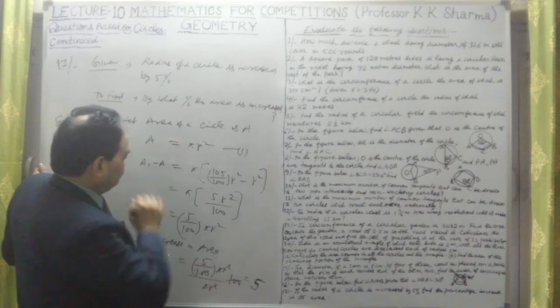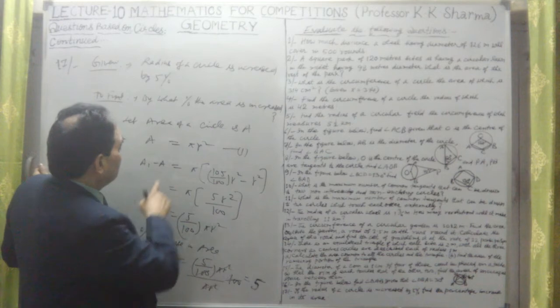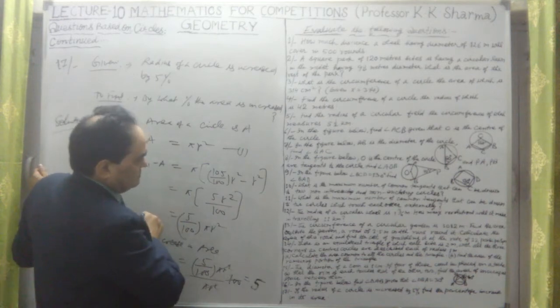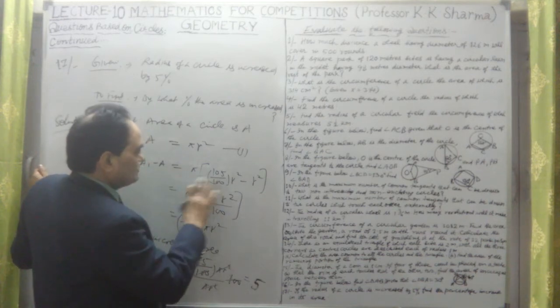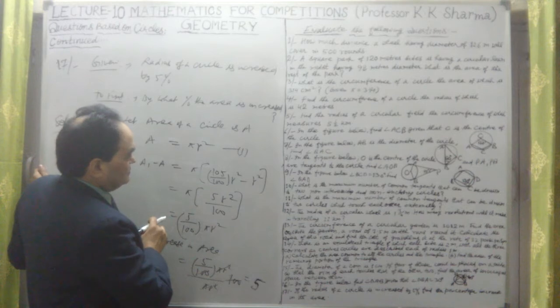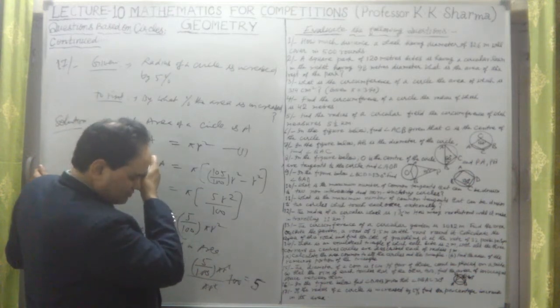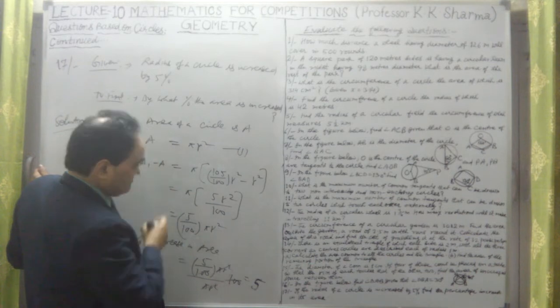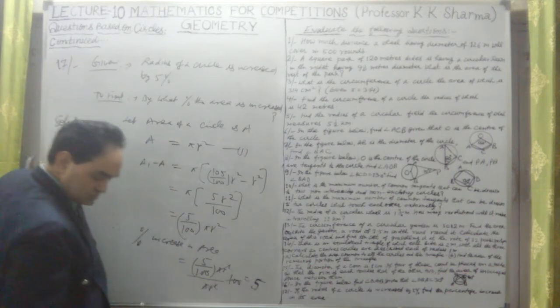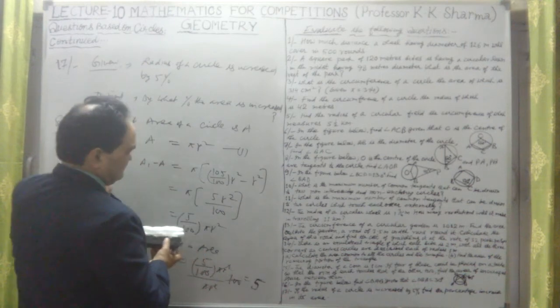That was the increased area, 105 upon 100, because the radius was increased by 5%.